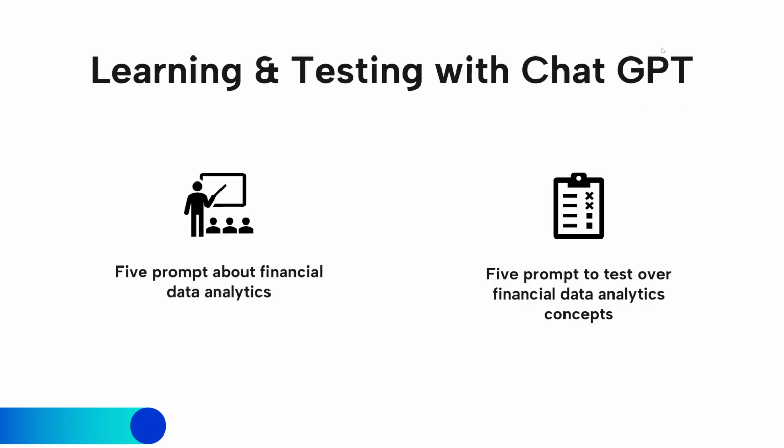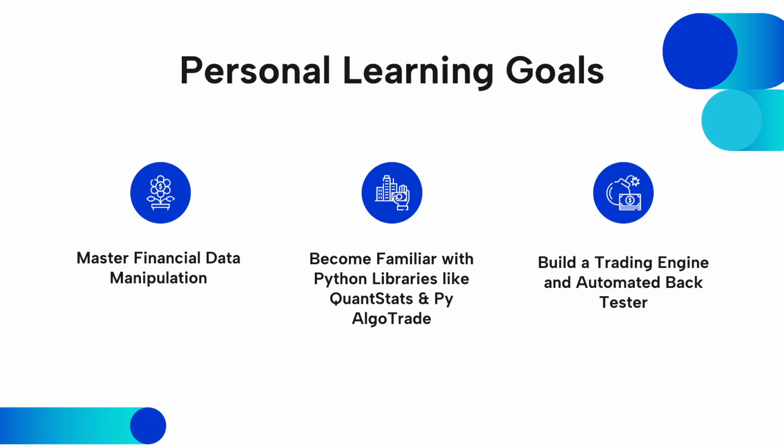And then the second part was to read the roadmap and set personal learning goals. So what I set myself are 3 major goals. Some are very specific, one is very broad. So first is to master financial data manipulation. I had an internship at Bank of America this past summer, and I was a data management analyst. I got exposed to a lot of different data, specifically trade data, because I was on the trade surveillance technology team, where we would identify wash trades, spoofing, things like that.